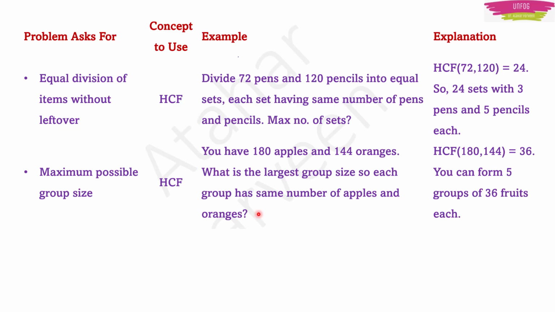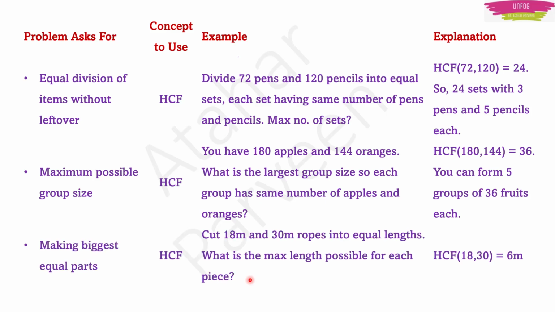If the question involves maximum possible group size, like for example, you have 180 apples and 144 oranges, what is the largest group size? See, largest group size, you can say it is HCF. Each group has the same number of apples and oranges. In this situation also you have to do HCF. Or if there is a question involving the biggest equal parts, see this question: cut 18 meter and 30 meter ropes into equal lengths. What is the maximum length possible for each piece? So here also you have to do HCF.